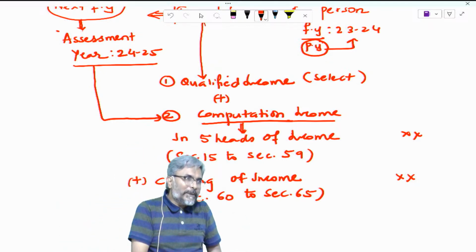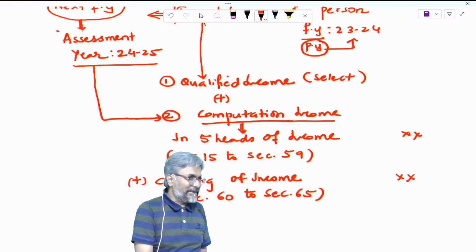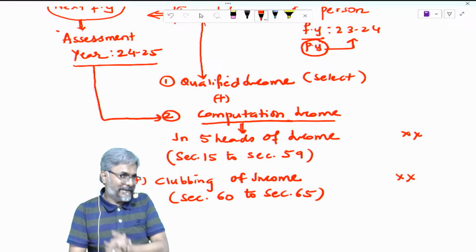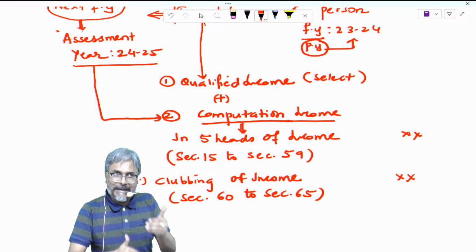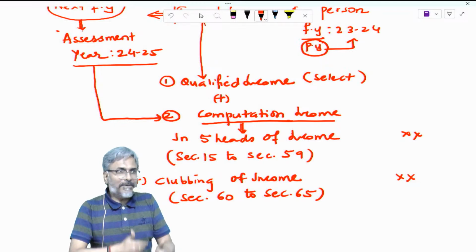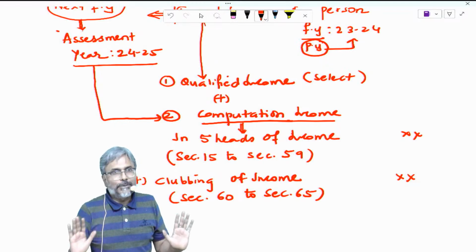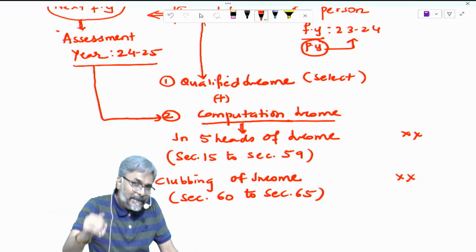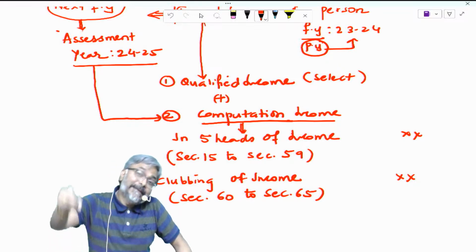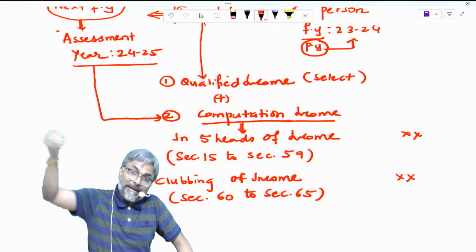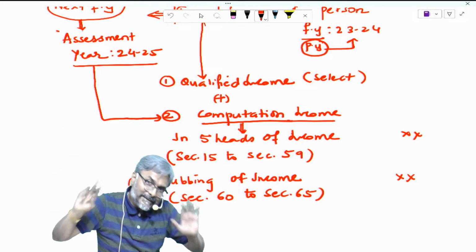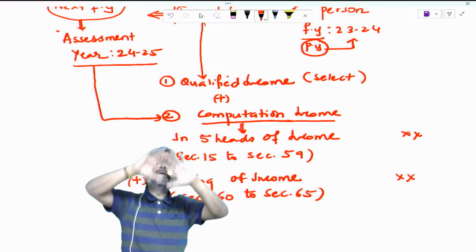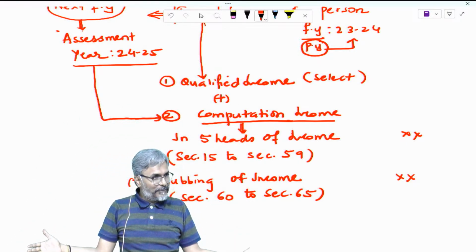What kind of activity are you doing? For the last 8 years you are making a loss. So the government says that we will bear you for 8 years. But if after 8 years the turnaround doesn't happen, then we will not be in a position to support you. So there is a time limit. But to answer your question, if in the next year also he has a loss, he can carry it forward further. And for how many years can he carry it forward? 8 years. We will learn more in this topic, but I just wanted to introduce the principle. Is that clear to all of you students?